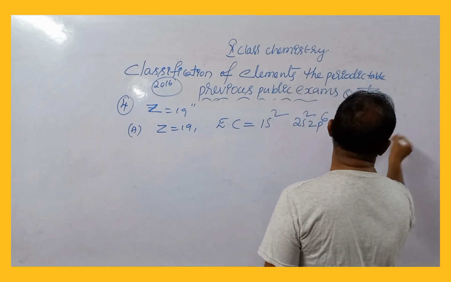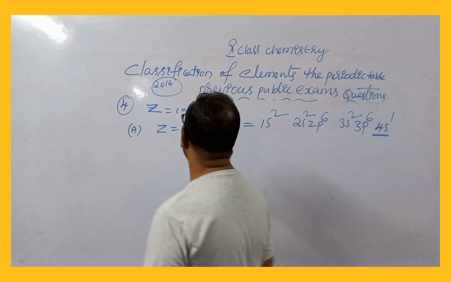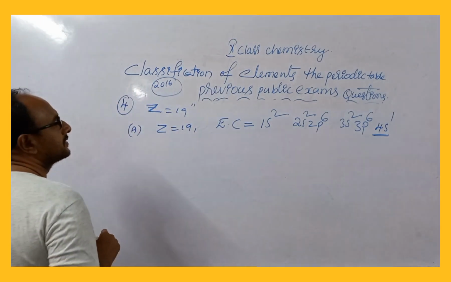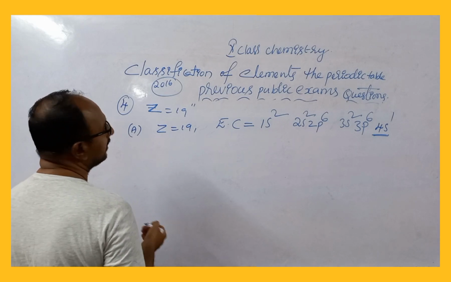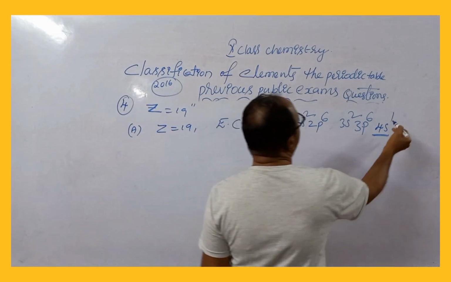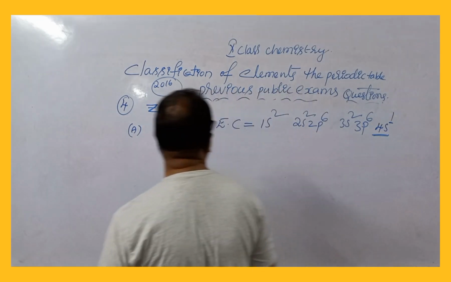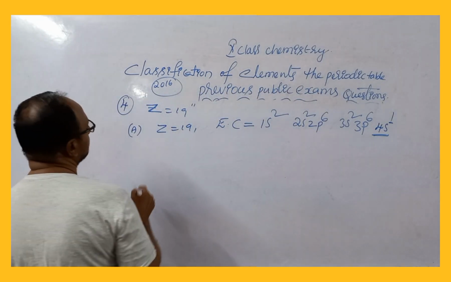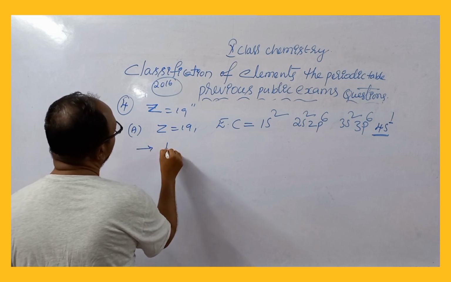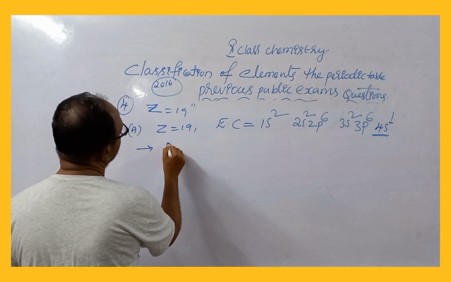This is the valence electronic configuration for this element with atomic number 19. The number of valence electrons here is only 1, so this element belongs to the 1A group.